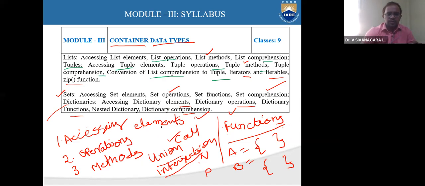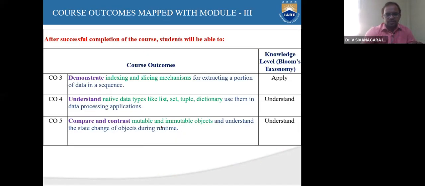for all these 4 types of data types. So these are the outcomes we can expect from this module.